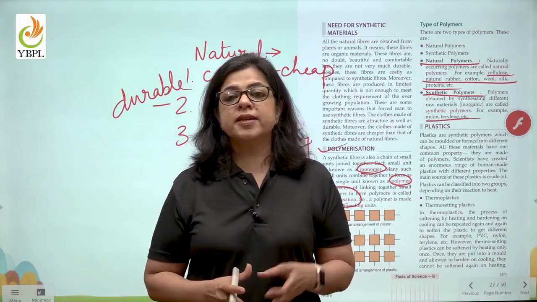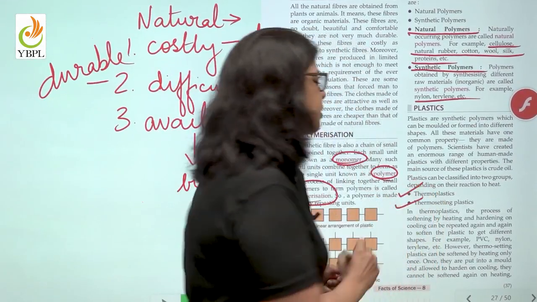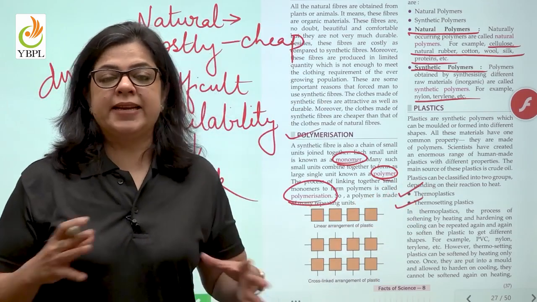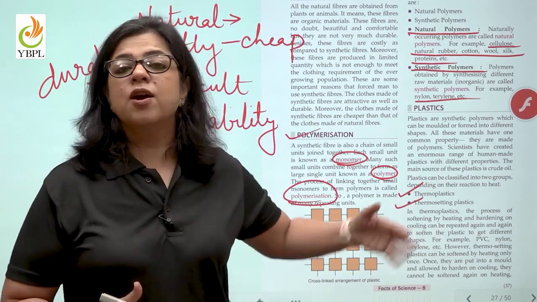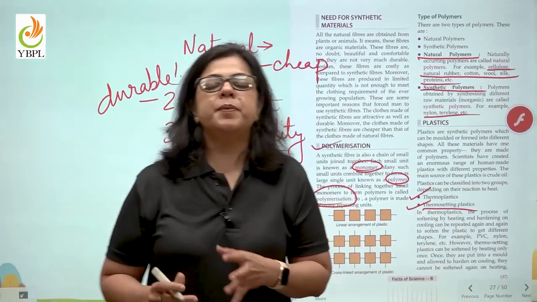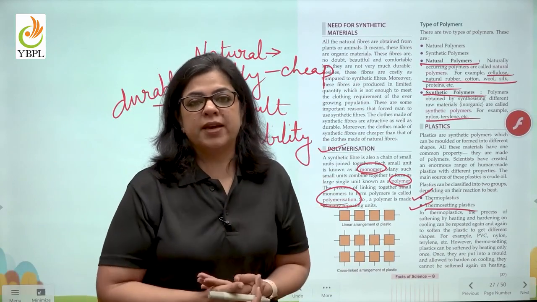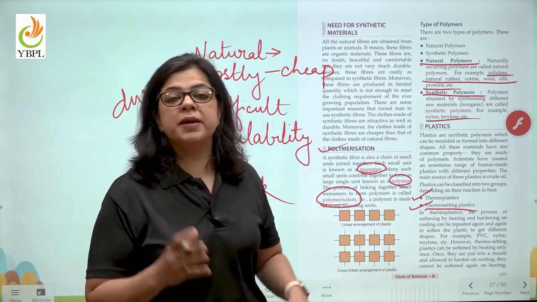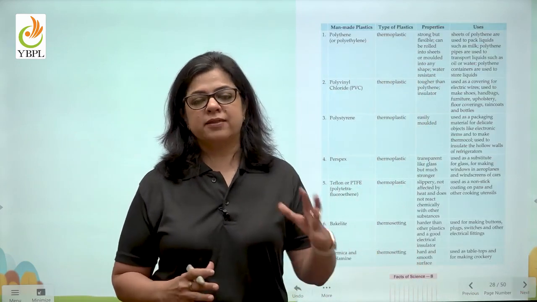Now let us also understand the two basic kinds of plastics. So there are thermoplastics and thermosetting plastics. Thermoplastics, thermo means heat. So a plastic that can be shaped and reshaped again and again on heating will be known as a thermoplastic. And a thermosetting plastic will be a plastic like your melamine plate. Once it is put in shape, it can resist heat to very high temperatures. They cannot be reshaped. So this was the difference between thermoplastic and thermosetting.